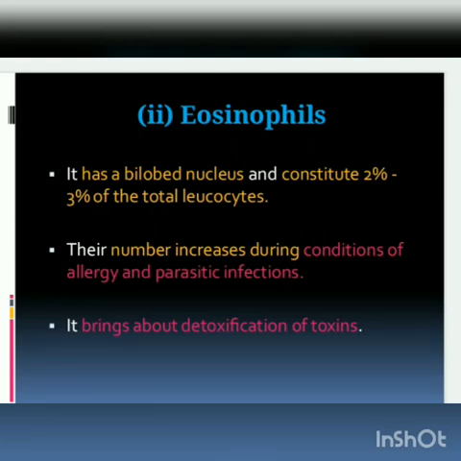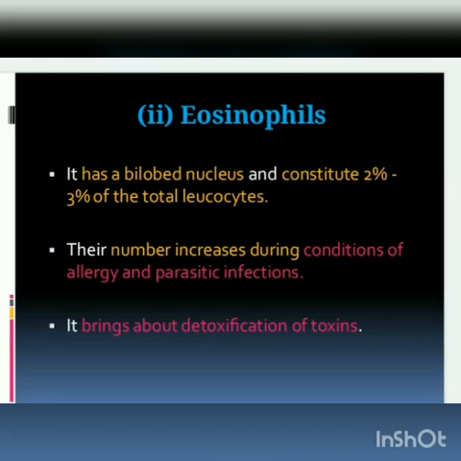Their number also increases during conditions like allergy and parasitic infection. The parasites may be endoparasites or exoparasites. Exoparasites are present on our skin surface itself. Endoparasites are present inside our body. They may target any organ or any tissue in our body.